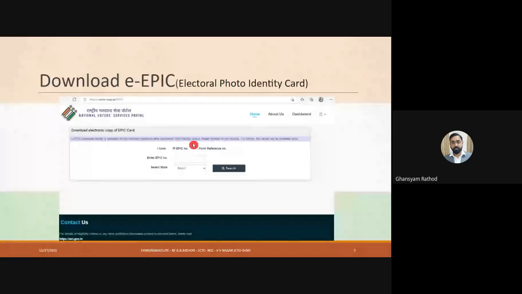If you already have an Epic that was registered before November 2020, you cannot download the soft copy of this card. So those registered after November 2020 can download this one.